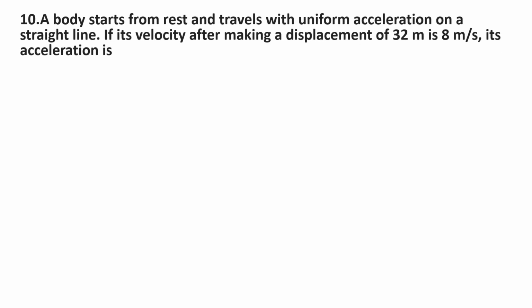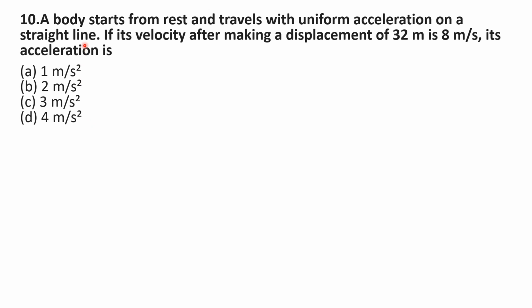10th question. A body starts from rest and travels with uniform acceleration on a straight line. If its velocity after making a displacement of 32 meter is 8 meter per second, its acceleration is, options are A 1 meter per second square, option B 2 meter per second square, option C 3 meter per second square, option D 4 meter per second square.